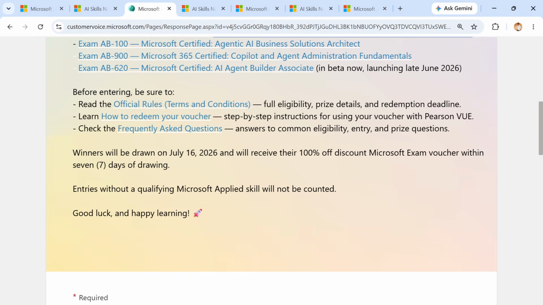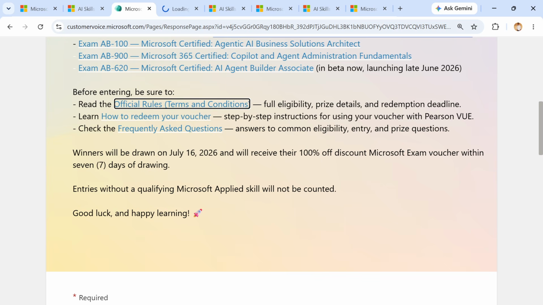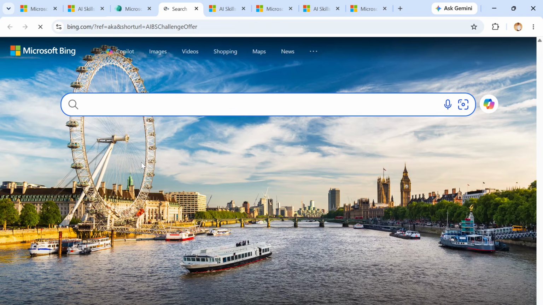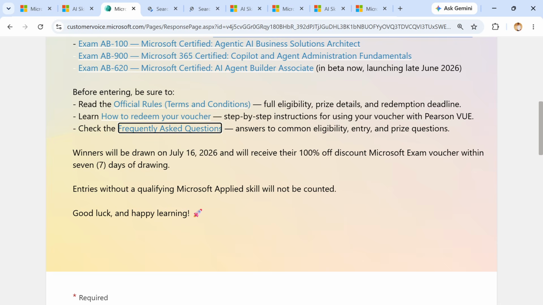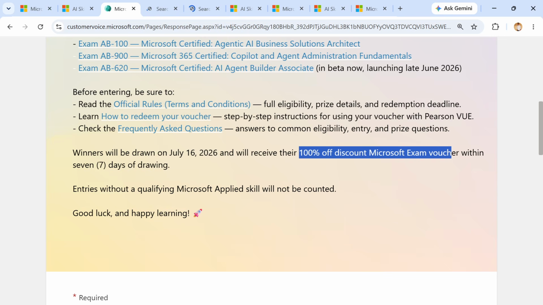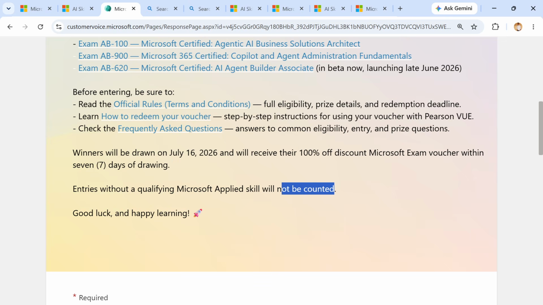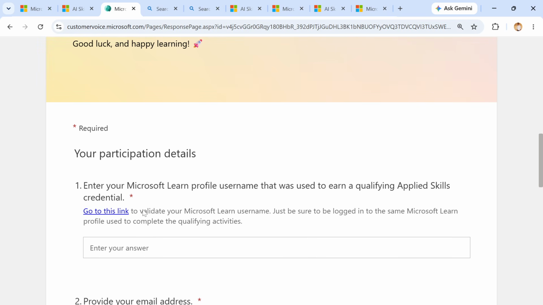Before entering, read the official terms and conditions and rules. Let me go through this. And there is a section on how to redeem your voucher. I will create a video after getting the voucher, with the step-by-step process, and check the frequently asked questions, go with this one also. The winner will be drawn on July 16, 2026 and will receive a 100% discount Microsoft exam voucher within 7 days of the drawing. An entry without a qualifying Microsoft applied skill will not be counted. Good luck and happy learning.